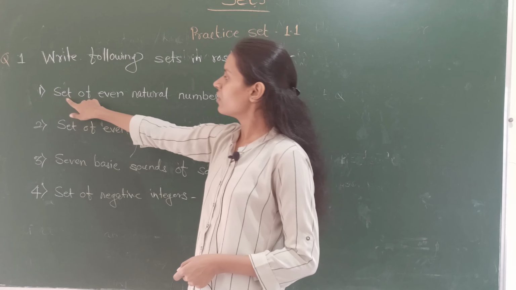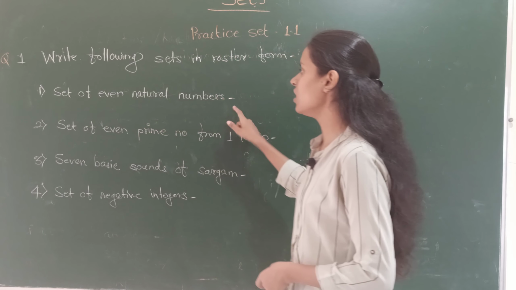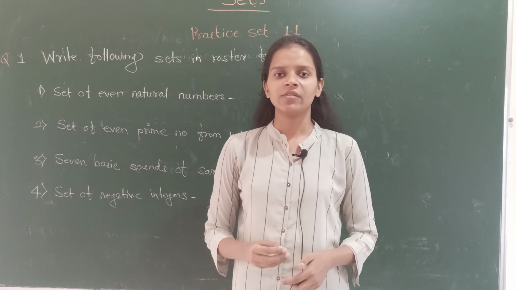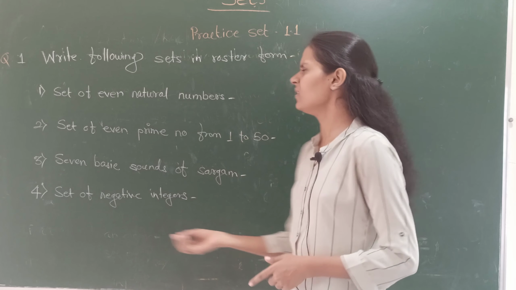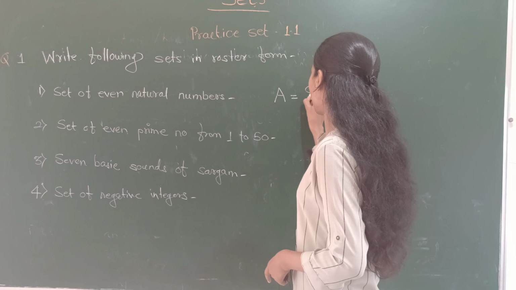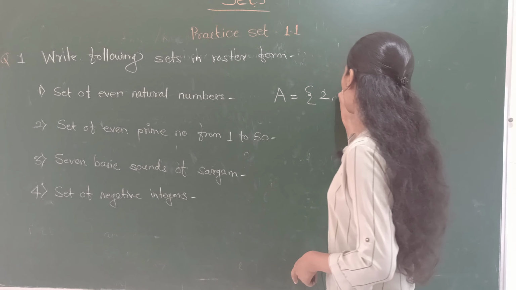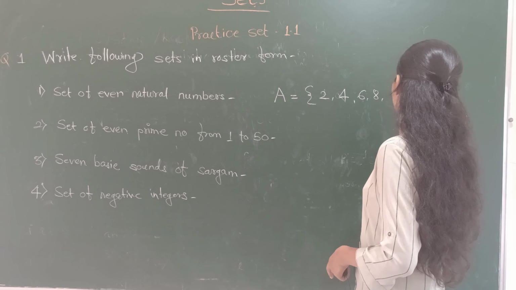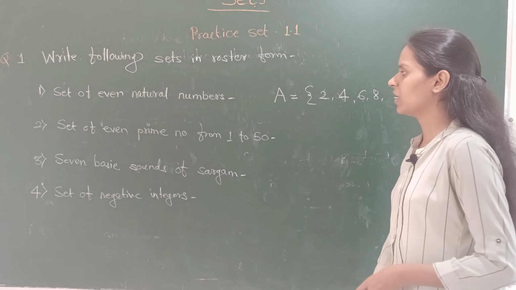See, the first question is set of even natural numbers. Which are the even natural numbers? Even natural numbers are 2, 4, 6, 8 and so on. So we will write it as a set A in curly bracket 2, 4, 6, 8, and so on, bracket complete.